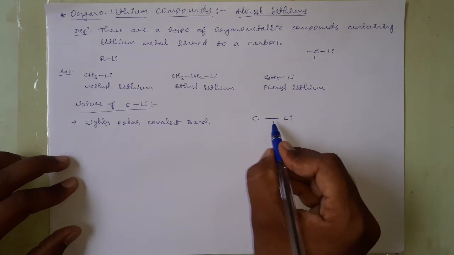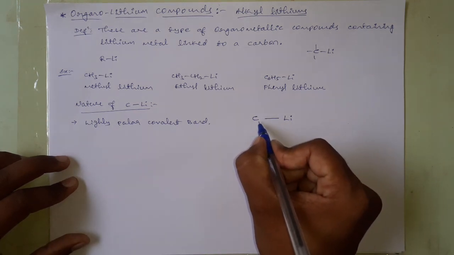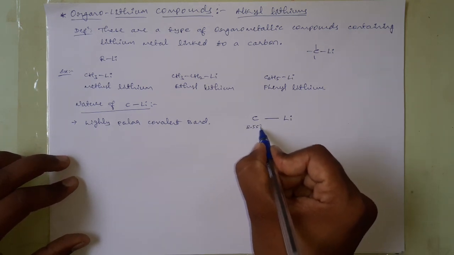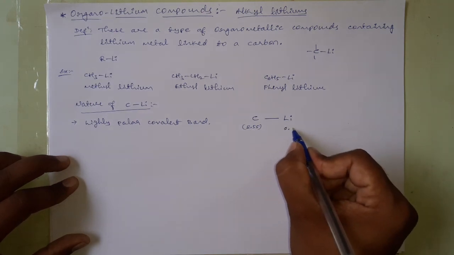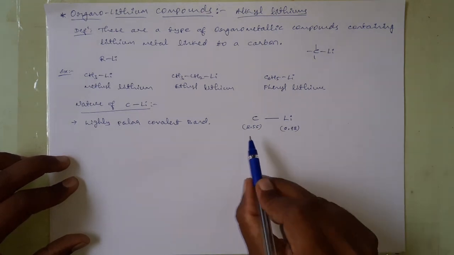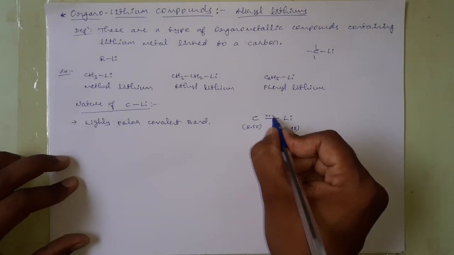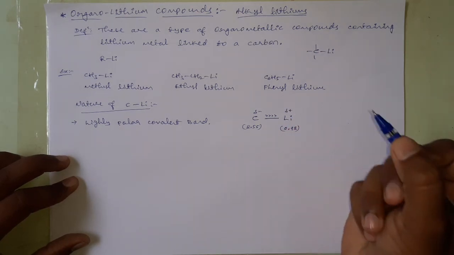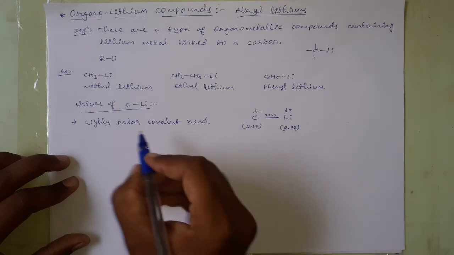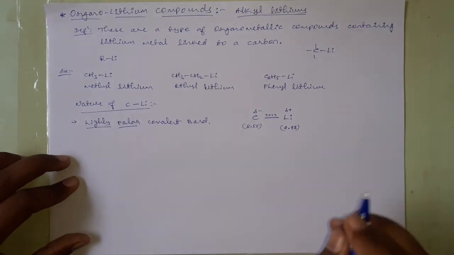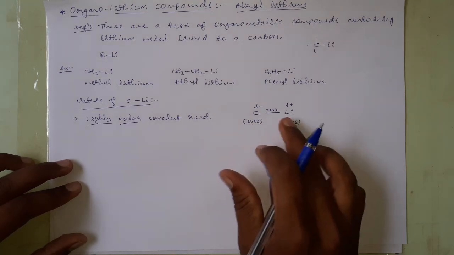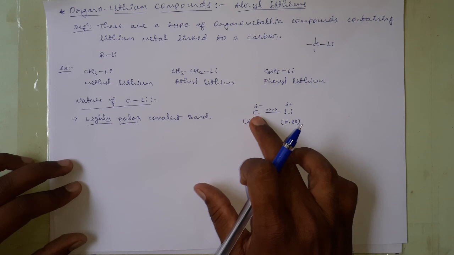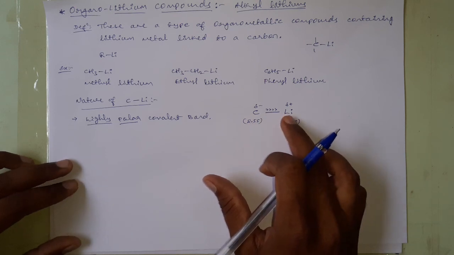Here this bond is polar because the carbon has high electronegativity as compared to the lithium. The electronegativity of carbon is 2.55 and that of lithium is 0.98. The one which has high electronegativity will drag the bonded pair of electrons towards itself, and hence it will get a partial negative charge, and the other will get a partial positive charge. Therefore, this covalent bond is considered a highly polar covalent bond. Because of the electronegativity difference, the bond becomes polar, and hence the carbon gets a partial negative charge and the lithium gets a partial positive charge.